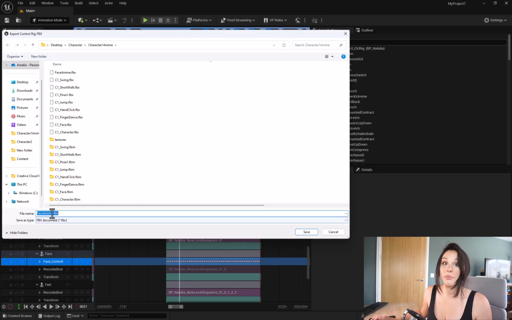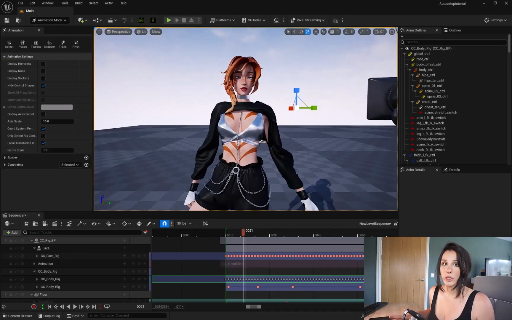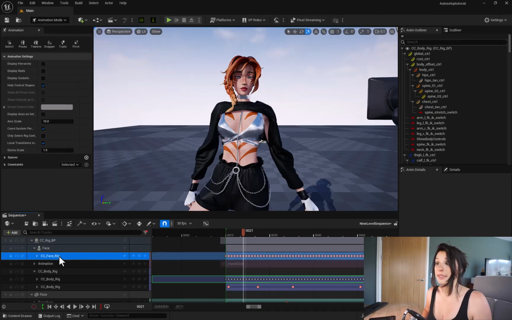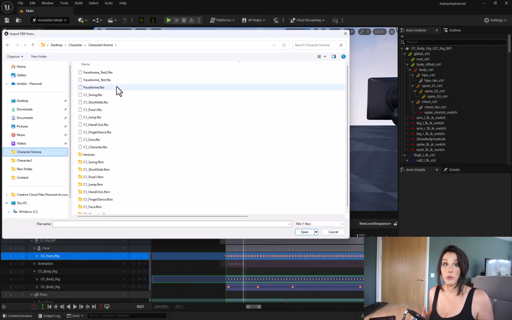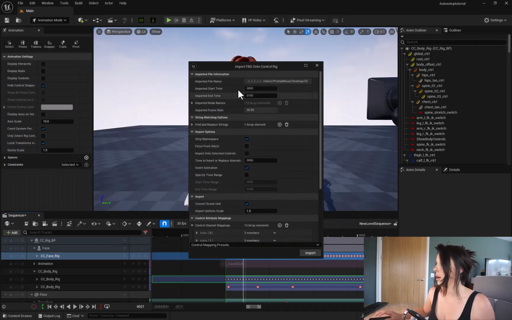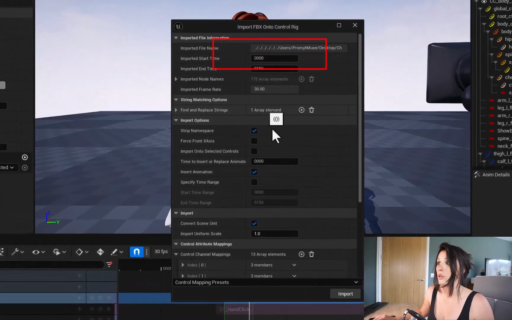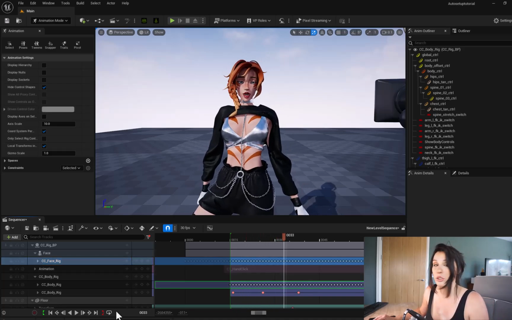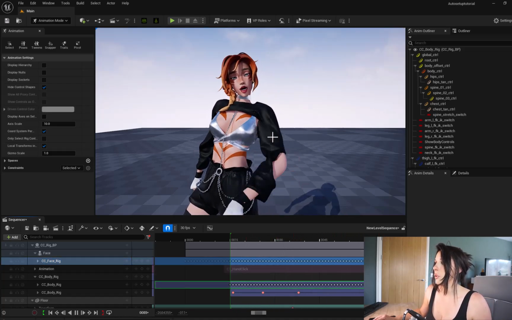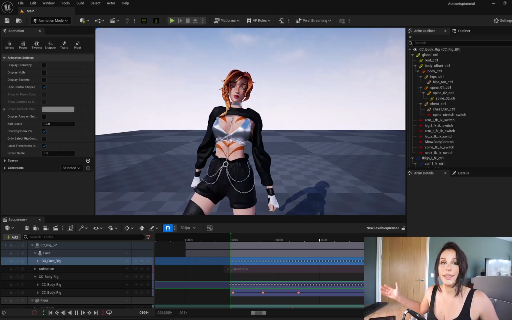But we're now going to switch back to our original character and now simply just import that facial animation. I'm back into my original project, and then in the sequencer find CC face rig. I right click on there, and then from the pop-up go up to import control rig FBX and import that facial animation that we just exported from our MetaHuman. And when you import it, just make sure that you're importing it on the correct import start time, because it might be a different start time on your other projects. So just make sure that you're doing that right. Click on import, and then you can see that your facial animation is applied to your character.